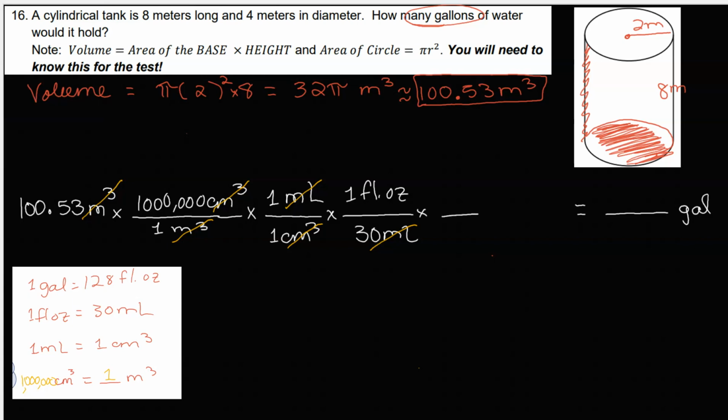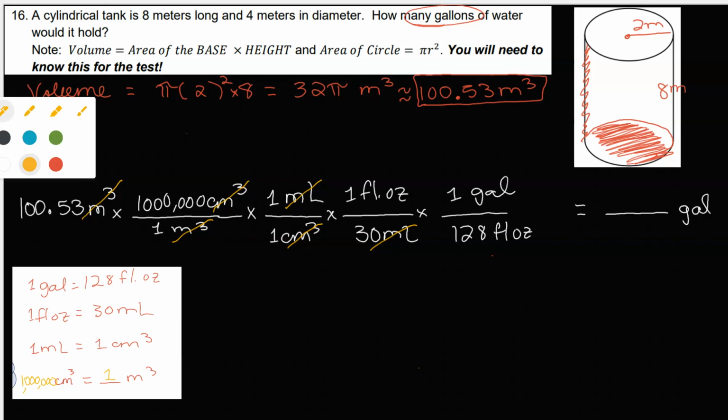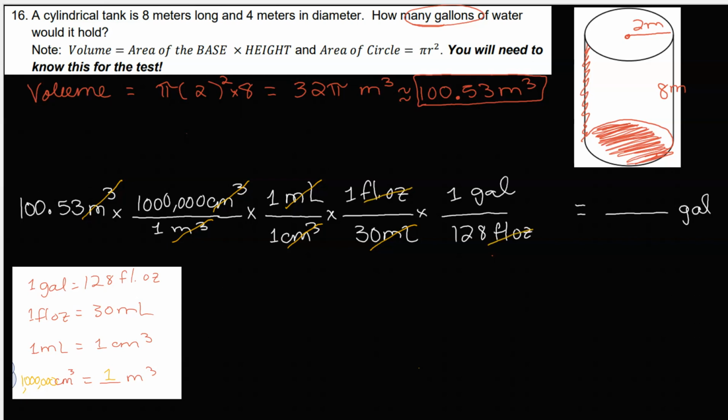And then 128 fluid ounces is in 1 gallon. So again, let the unit guide your thinking process. You do not need to start dividing and multiplying. You're just going to make your life a lot harder doing that. Just let the unit guide itself out.